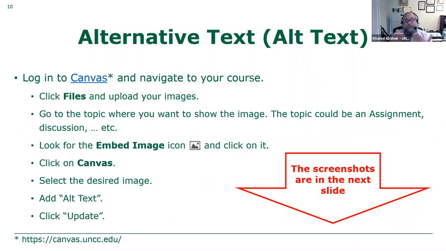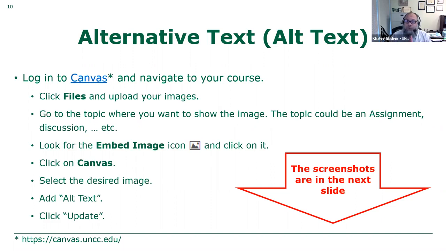If you are using images, you should add alternative text to images. The reason for that is people who are blind use a screen reader, which reads everything on the screen for them. And the screen reader does not read images, does not know what's inside the image, and does not know why you use that image. So that's why you should add an alternative text. This is a manual task that you should do when you are using your images.